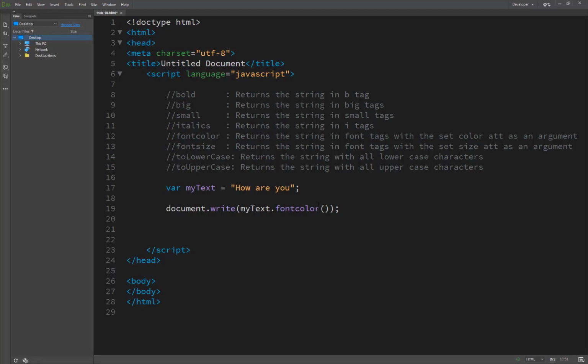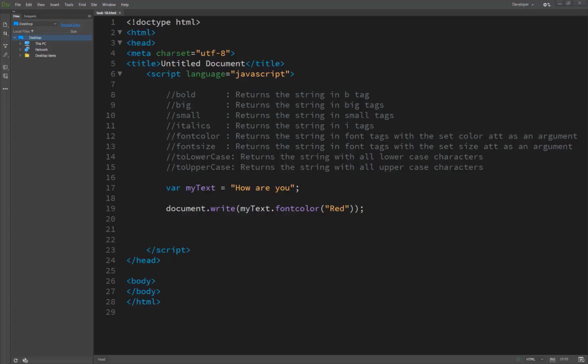We write this function as fontcolor, but which color we want to apply on my text, "how are you"? So we just pass the attribute as an argument, here in brackets. Let's suppose I write red, and now you see our text color is red, blue, and now you see blue.